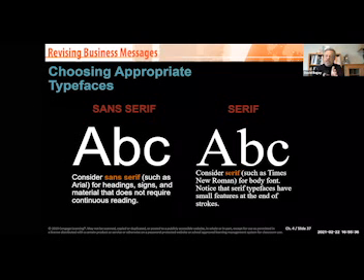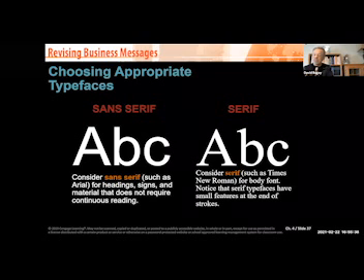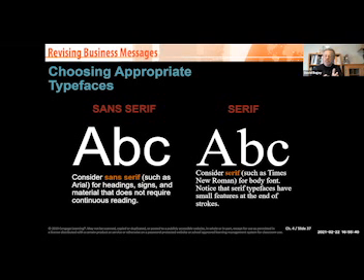The ones on the right have tails, they have serifs. Sans is without, and the other one is serif. Look at the fancier one, and it's much more pleasant to the eye as you're reading it. Typically, you'll see a lot of times you have a combination. You have the Arial for the headings, and for the text you have Times New Roman. A lot of times you'll have Calibri for your heading, and you'll have Cambria for your text. It works really well that way as you go back and forth between them.